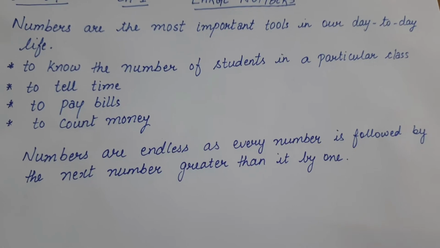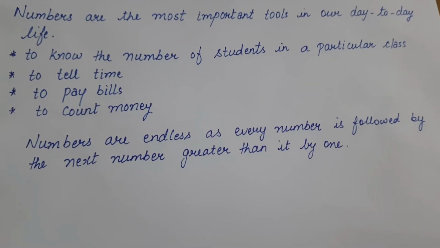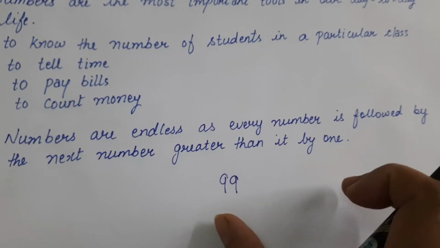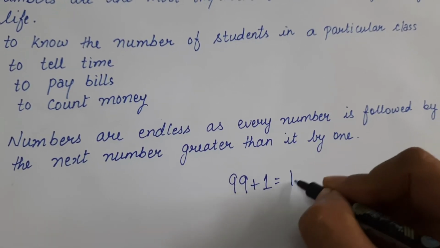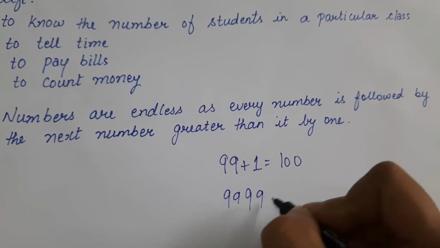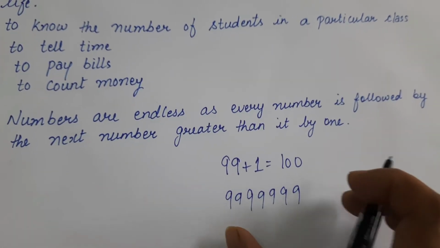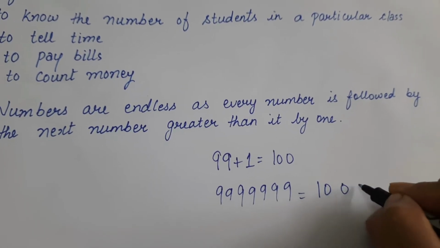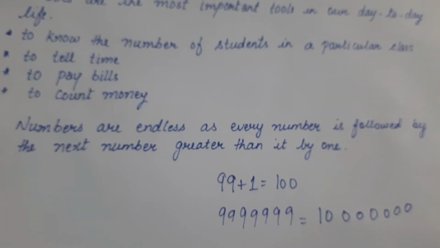Numbers are endless, as every number is followed by the next number greater than it by 1. If we are having number 99, then what will be the next number? We will add 1 in this to get the next number, so it will be 100. If we are having 9999999, then what will be the next number? We will add 1 in it to get the next number. So numbers are endless.